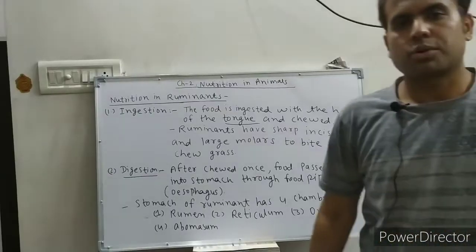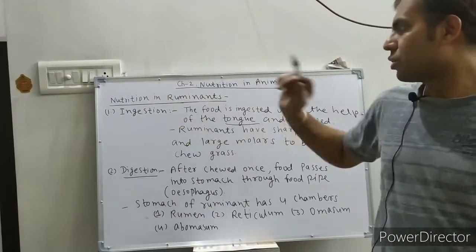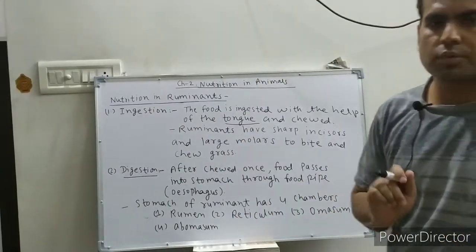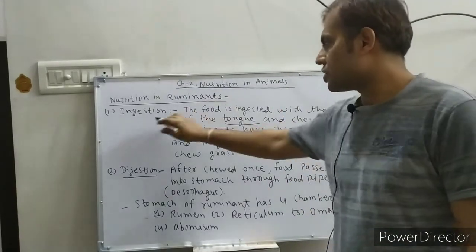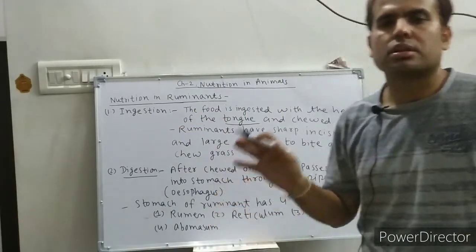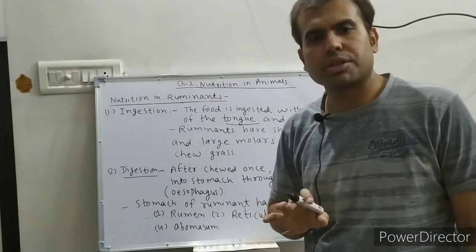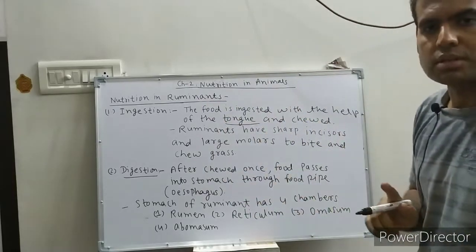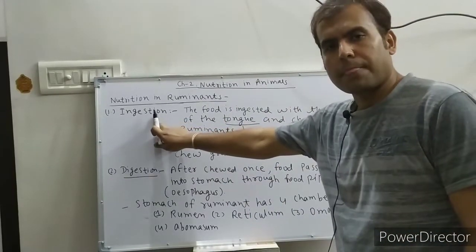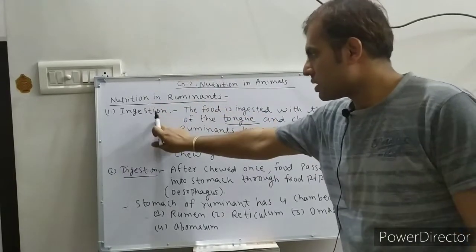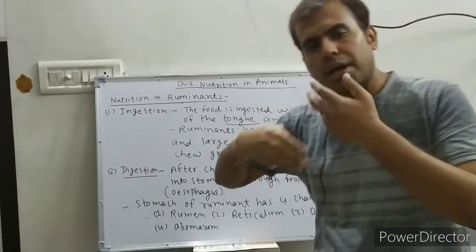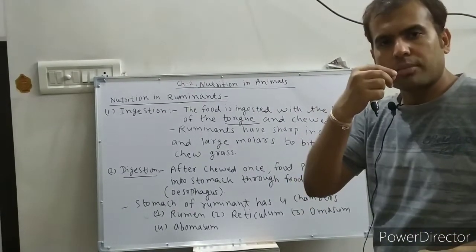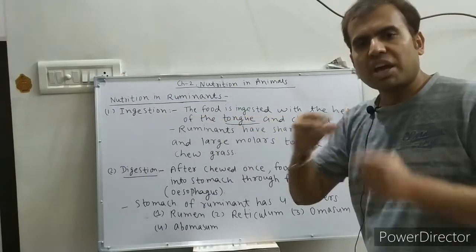So now we talk about nutrition in ruminants. We have already discussed there are some processes of nutrition. First is ingestion, second digestion, third absorption, assimilation, and last egestion. Now first we start with ingestion. What is the definition of ingestion? The intake of food into the mouth, meaning you are taking food and using your mouth. This process is called ingestion.